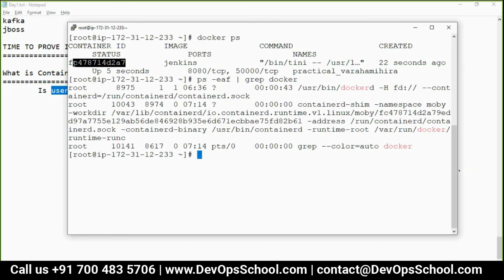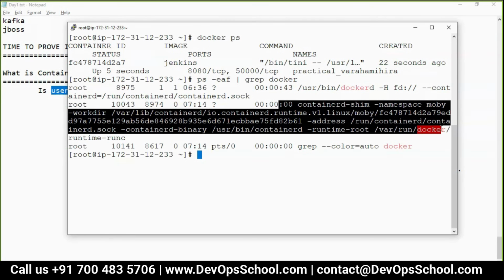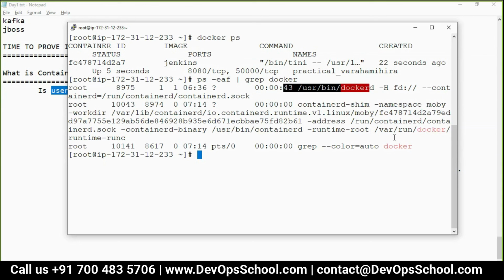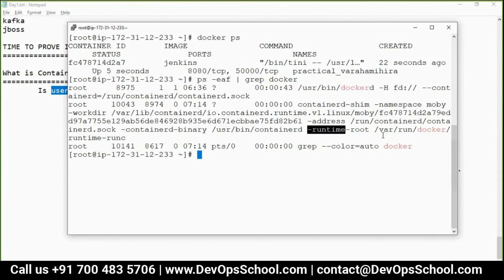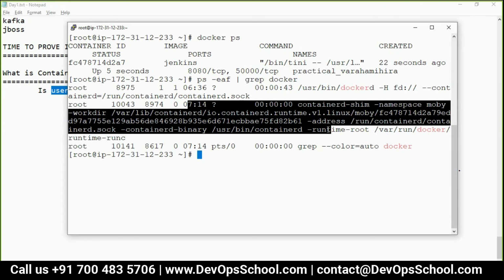There is only one container here. This is the Docker daemon. See here, runtime runc. Runtime managed by var run docker, managed by containerd. See here. So this is a container.